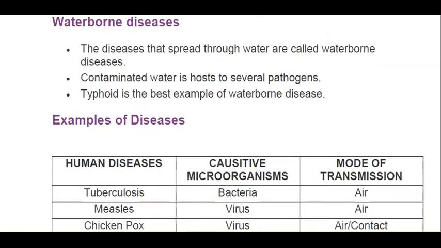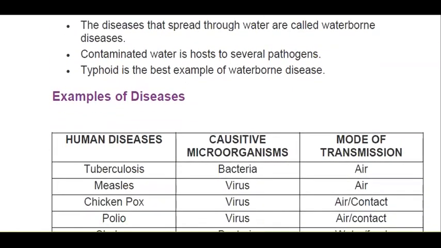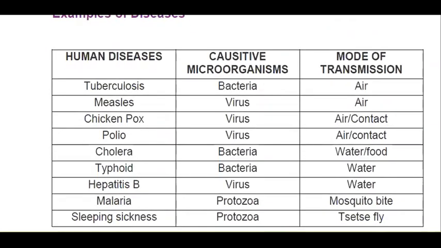Now I'll show you a table in which some examples of diseases are shown to you. Human diseases. Tuberculosis. Tuberculosis is caused by a bacteria. Mode of transmission is through air. You may just go through these names. This will be helpful for you to answer small objective questions based on this chapter. Measles, the causative organism is a virus. Mode of transmission is air.